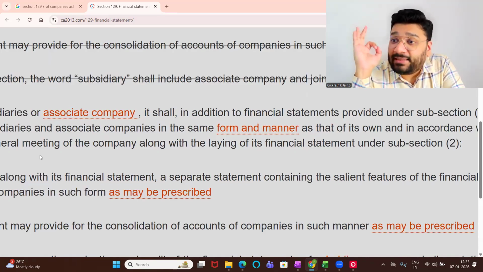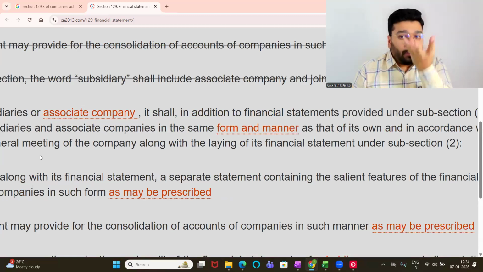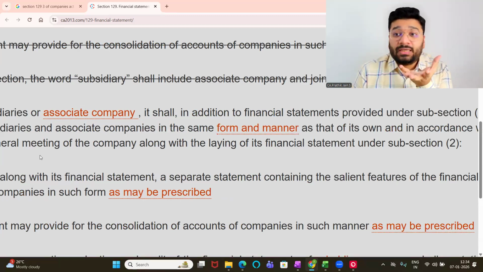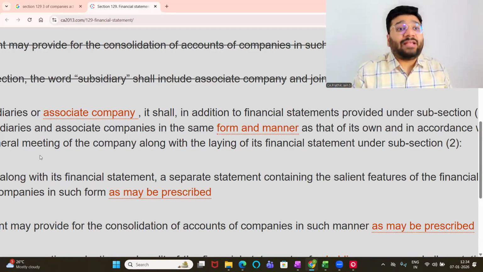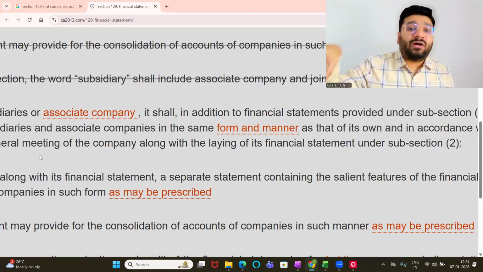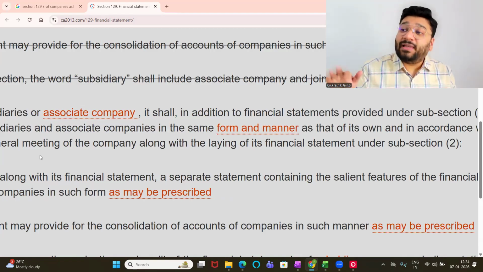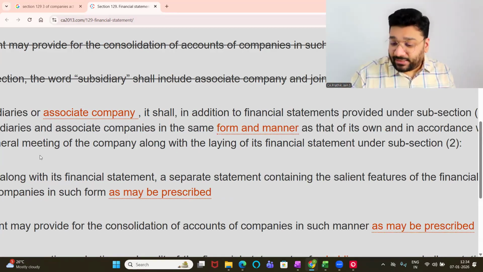It is ordering you, telling that if you are a holding company and if you have a subsidiary company or associate, you will prepare as per subsection 2 a standalone financial statement. So I'm the holding company. CA.Prathik Academy Limited is a holding company. I will prepare my financial statement separately only for CA.Prathik. That is called standalone financial statement. Let's suppose I have a subsidiary, Fortunes Fund Learning Academy. I have another subsidiary called SPJ Academy. For that also individually I'll prepare financial statement.